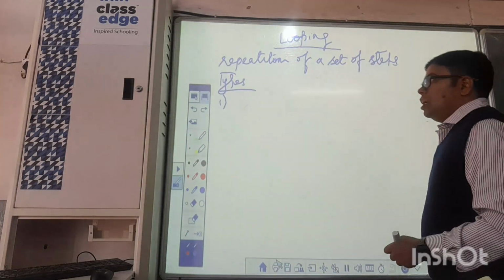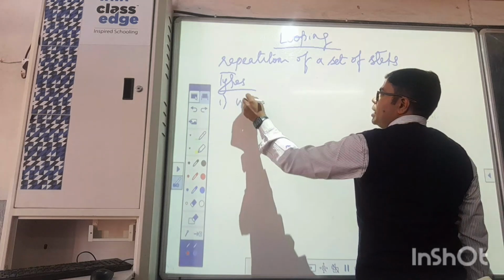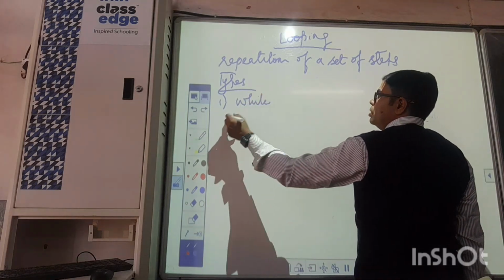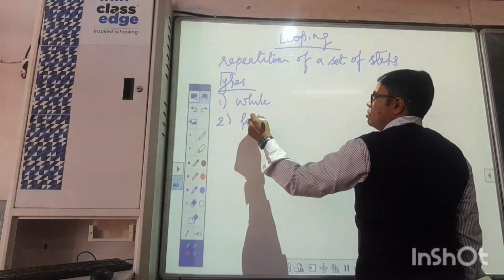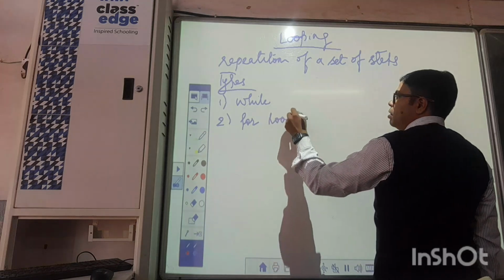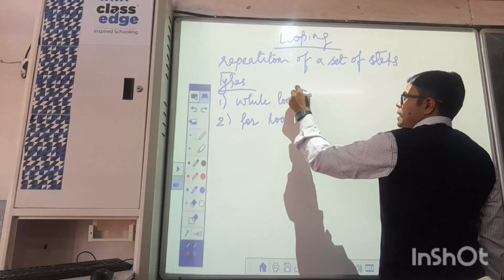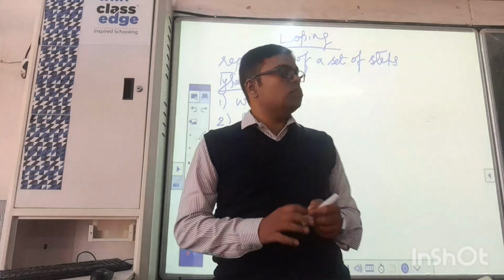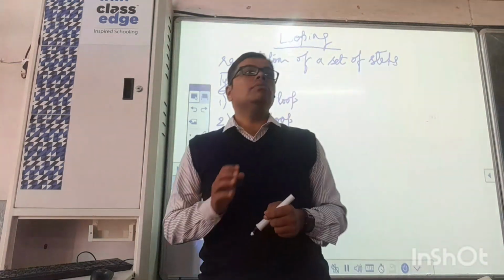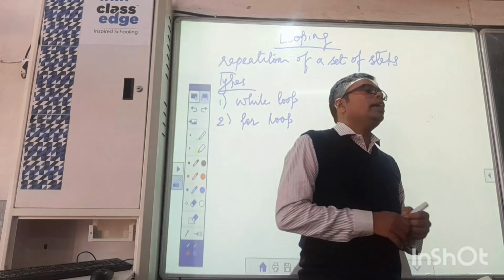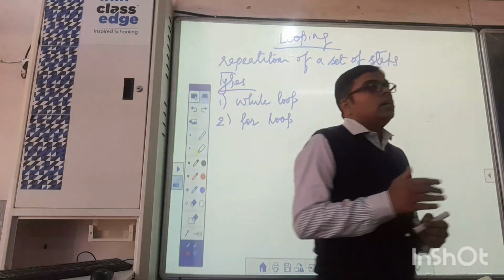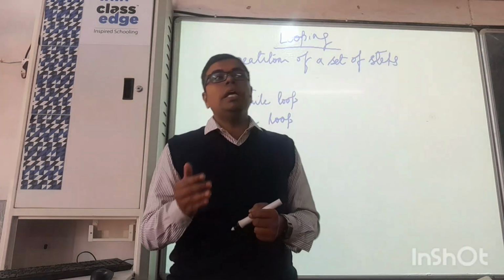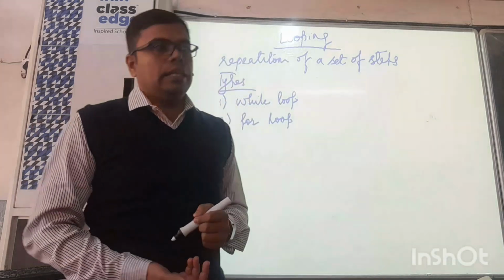Okay. Types of loop, two types are there. One is while loop, another one is for loop. Alright. See, how looping you will implement here in case of programming. Looping could be implemented if you want a series of steps to be executed again and again.